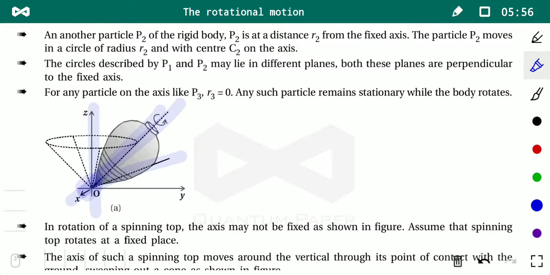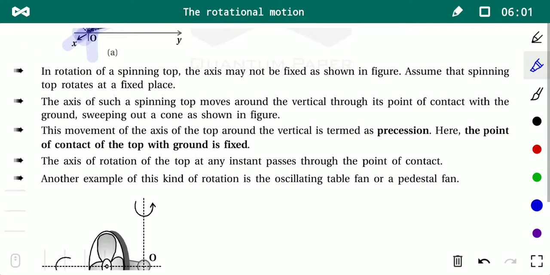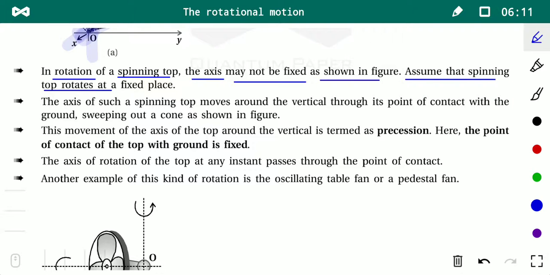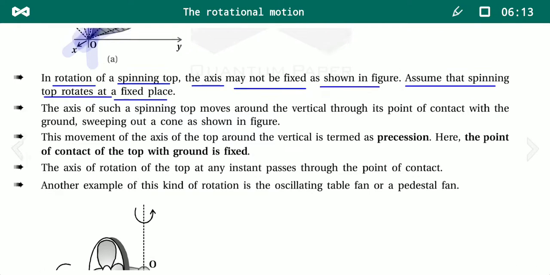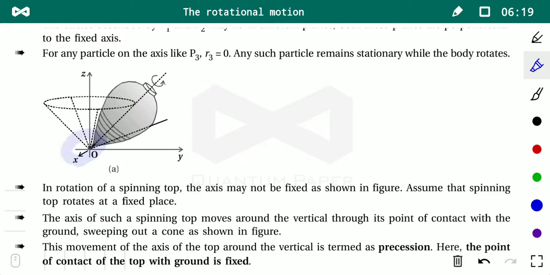This is the message I want to convey by explaining the example of the top. You can see that in the rotation of a spinning top, the axis may not be fixed. As shown in the figure, assume that the spinning top rotates at a fixed place. So this point is fixed.